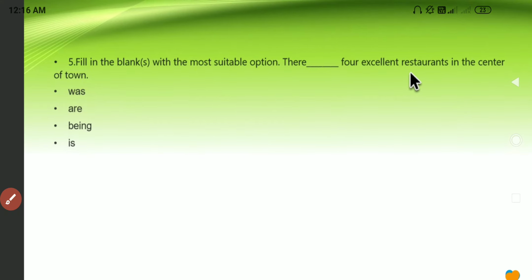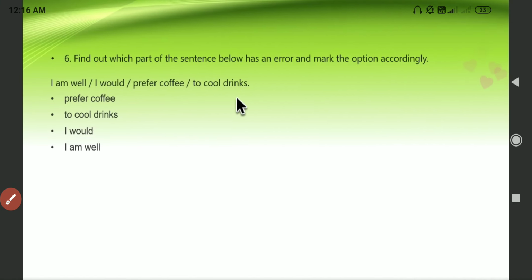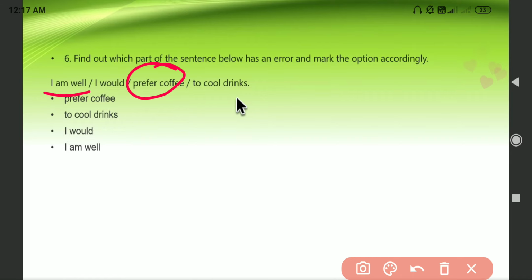So these type of questions will be asked in Capgemini, guys. Find out which part of the sentence below has an error and mark the option accordingly. So you need to find out the segment of the sentence which is having the error. "I am well, I would prefer coffee to cool drinks." Okay, so here the point is that I am well, I would prefer. So you are well and you will prefer coffee to cool drinks.